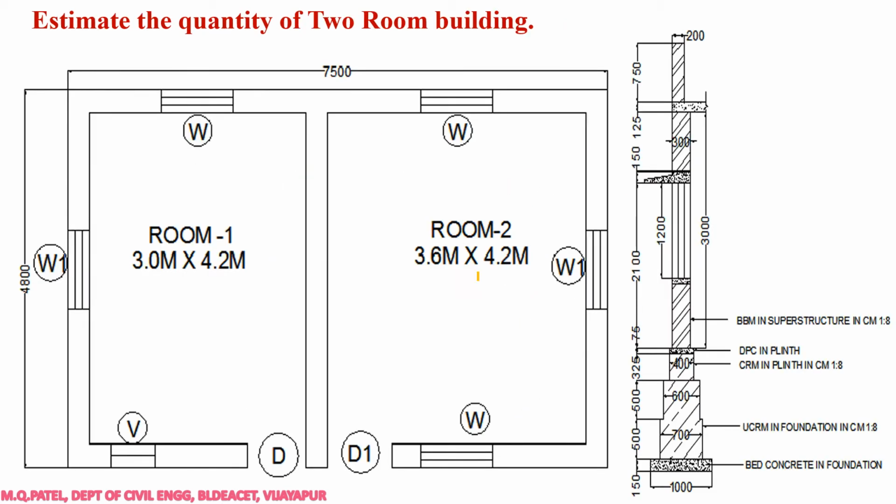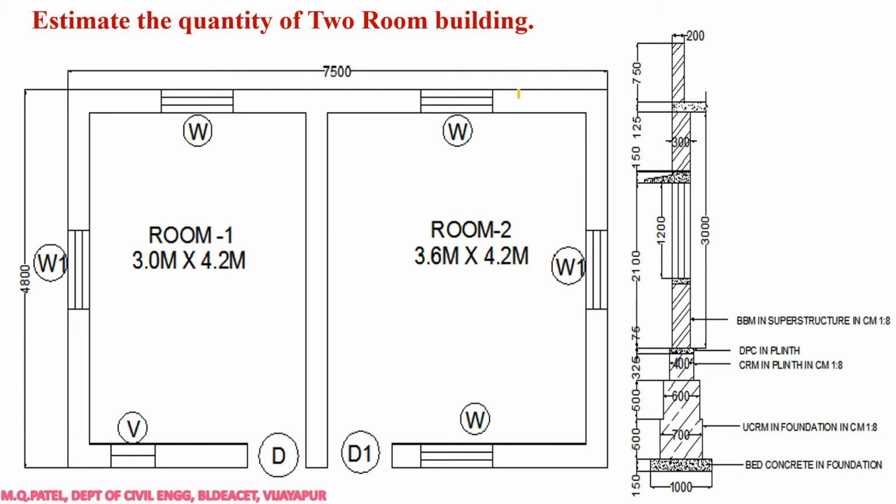So this is the figure now. I have taken one very simple building so that initially you should not find it difficult, right? If you are able to do the calculation for these two rooms, then you will be able to do it for 100 rooms also, no problem, or a 100-storied building also, no problem, right? The only thing is that you should know the concept, what we are doing.